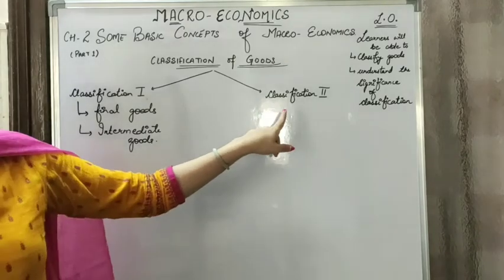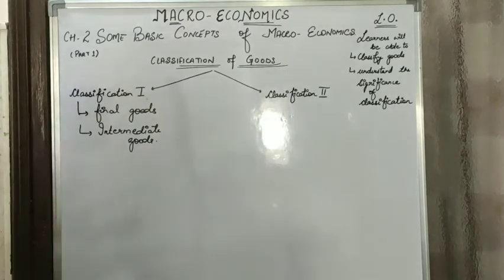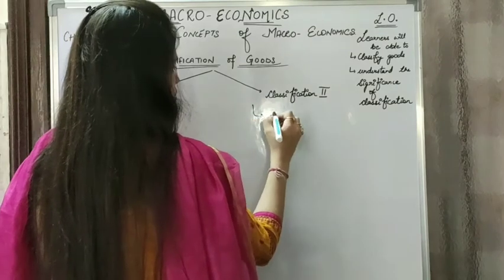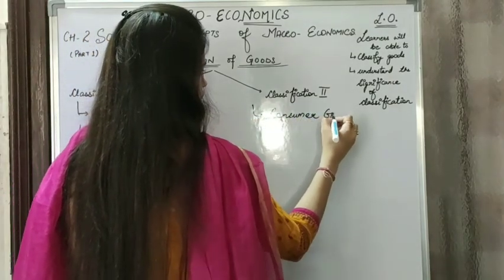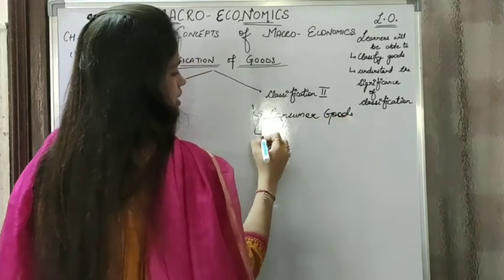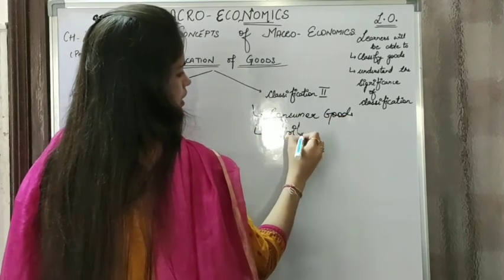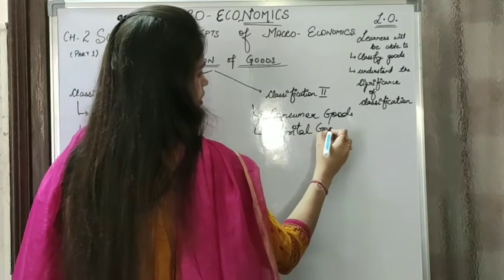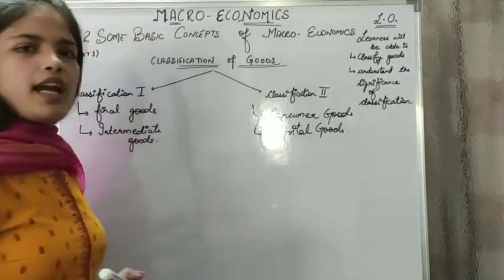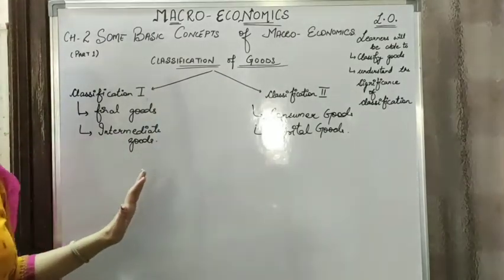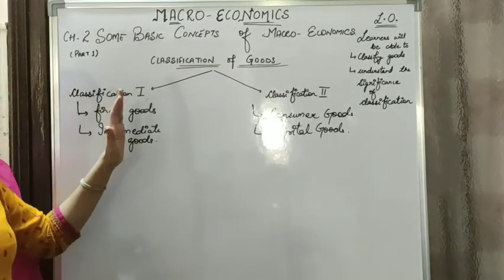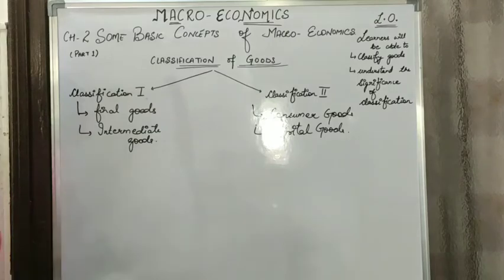And under classification 2, we have consumer goods and capital goods. So we're going to take up both the classifications one by one. First we are going to begin with classification 1, that is final goods and intermediate goods.